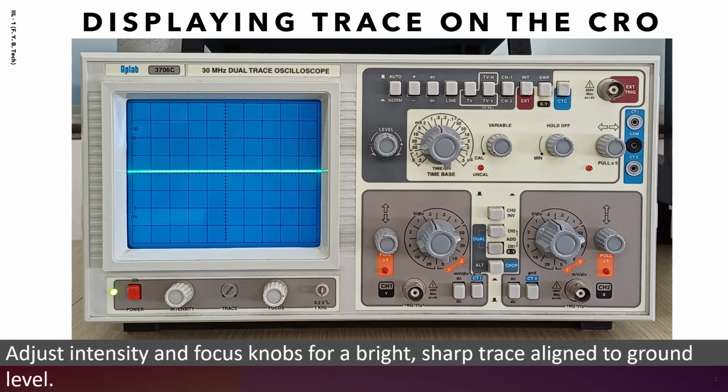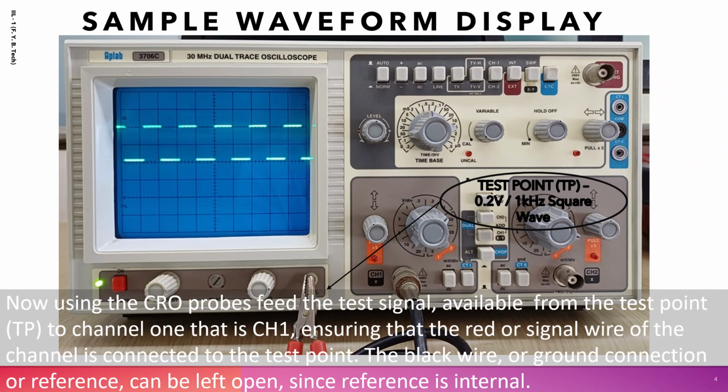Adjust intensity and focus knobs for a bright, sharp trace aligned to ground level. Now, using the CRO probes, feed the test signal available from the test point TP to channel 1, that is CH1, ensuring that the red or signal wire of the channel is connected to the test point. The black wire or ground connection or reference can be left open since reference is internal.